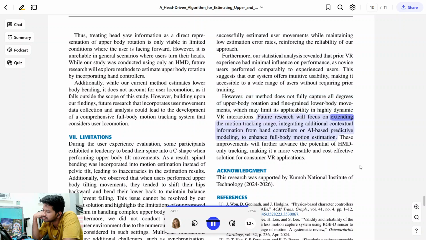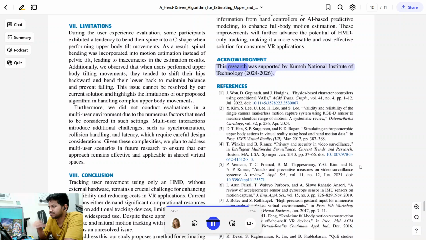Future research will focus on extending the motion tracking range, integrating additional contextual information from hand controllers or AI-based predictive modeling to enhance full body motion estimation. This will further advance the potential of HMD-only tracking, making it a more versatile and cost-effective solution for consumer VR applications. Acknowledgement. This research was supported by Kumoh National Institute of Technology.